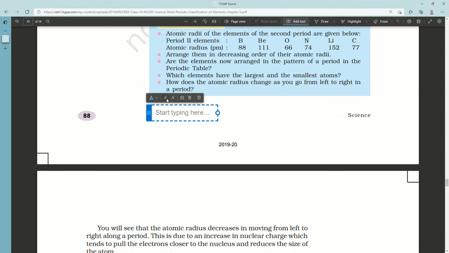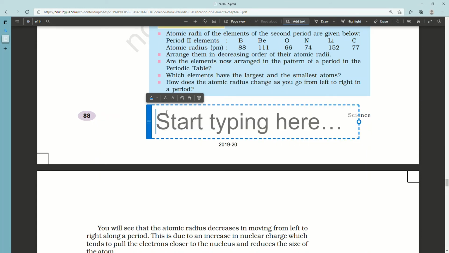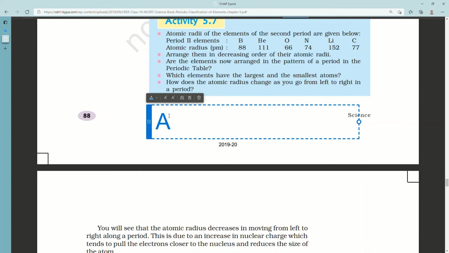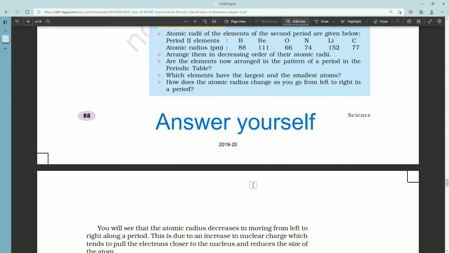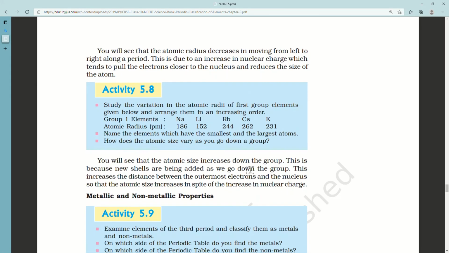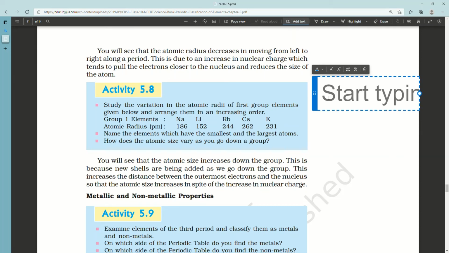Activity 5.8. Study the variation in the atomic radii of first group elements given below and arrange them in an increasing order. Group 1 elements: Na, atomic radius in pm 186, Li 152, Rb 244, Cs 262, K 231. Name the elements which have the smallest and largest atoms. How does the atomic size vary as you go down a group? Answer these questions yourselves.